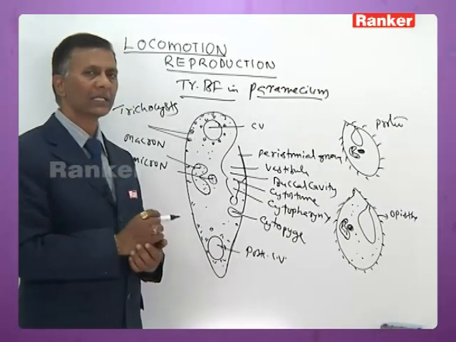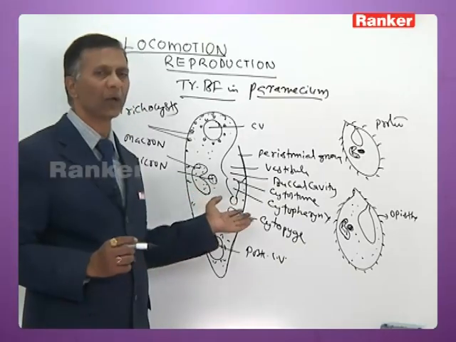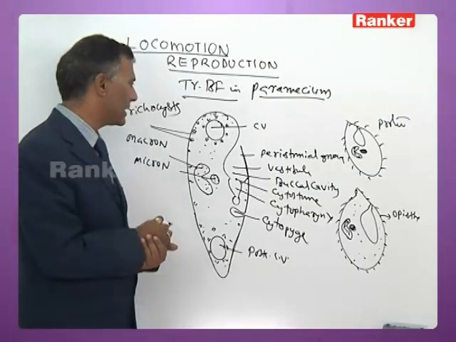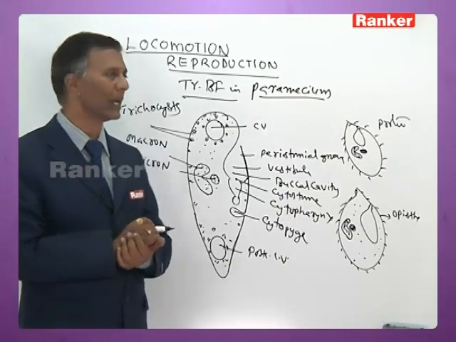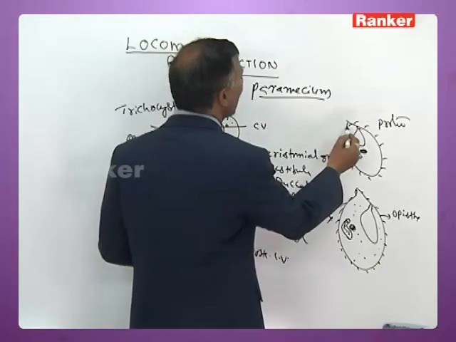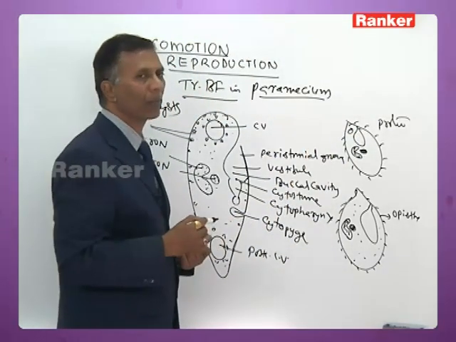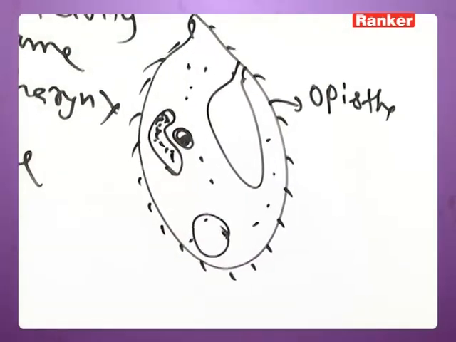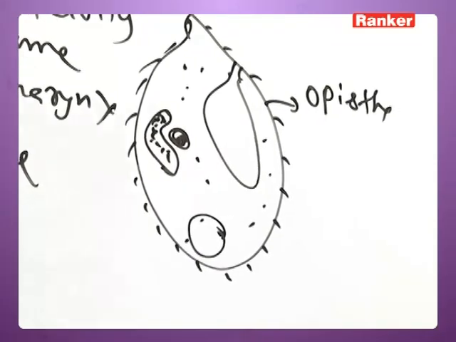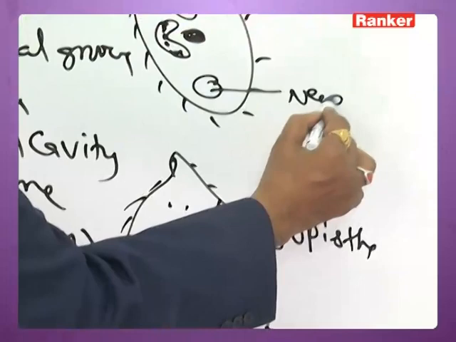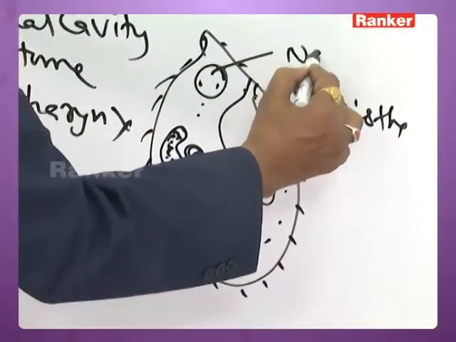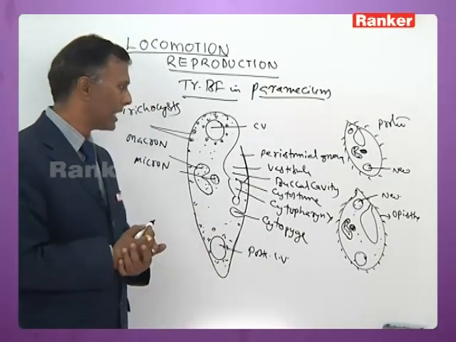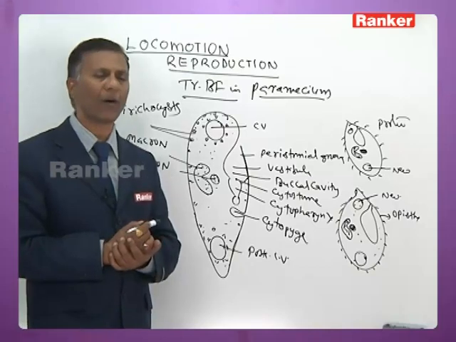The cytopharynx does not disappear. The parent cytopharynx is transferred to the proter. The opisthe develops a new cytopharynx. Except that, all the other cell organelles are equally distributed. The anterior contractile vacuole of the parent becomes the anterior contractile vacuole of the proter. The posterior contractile vacuole of the parent becomes the posterior contractile vacuole of the opisthe. However, the posterior contractile vacuole of the proter and the anterior contractile vacuole of the opisthe are newly formed.